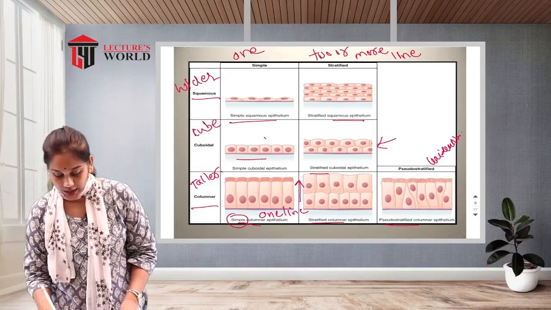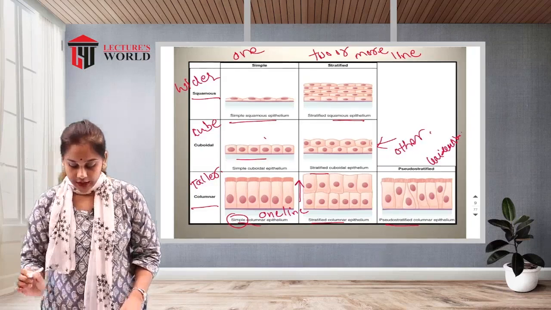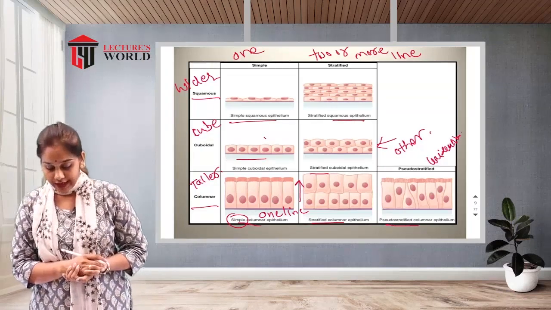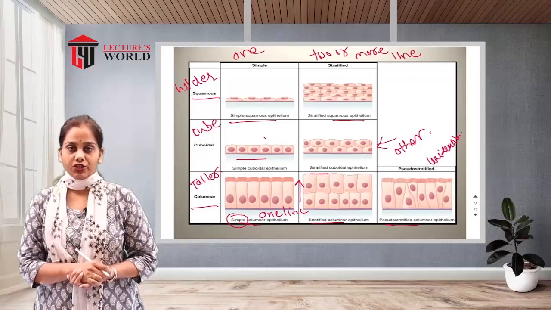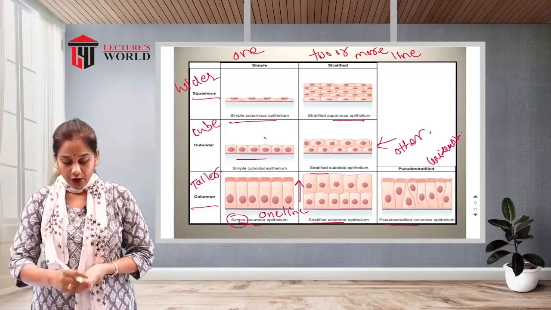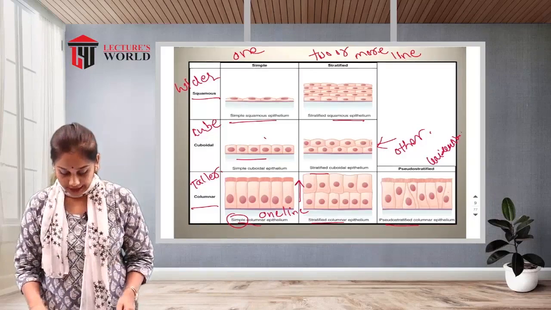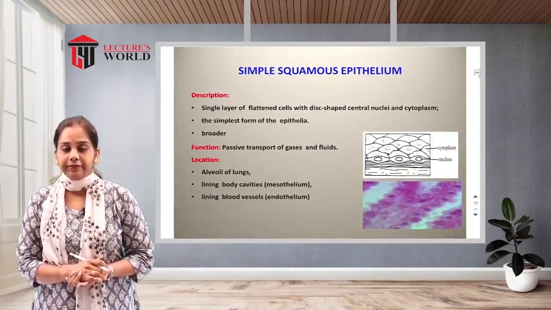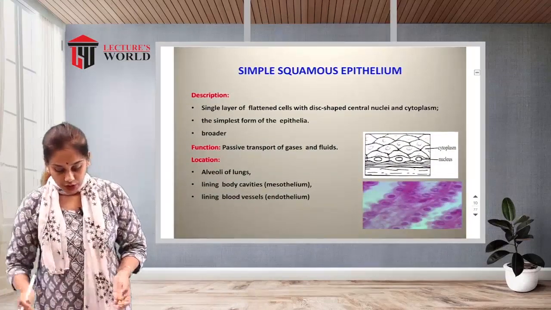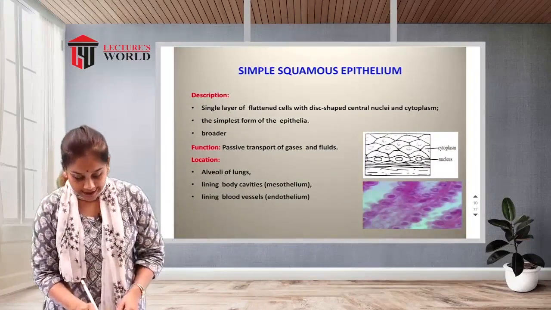Okay, this is the other classification: pseudostratified columnar epithelium. So these are the classifications of the tissue. Now let us see them in detail in the next slide. First one is simple squamous epithelium. So let us see the introduction.